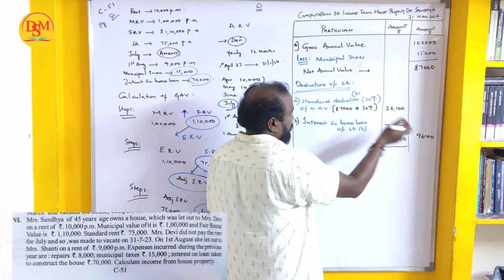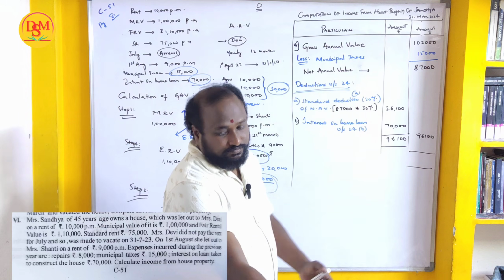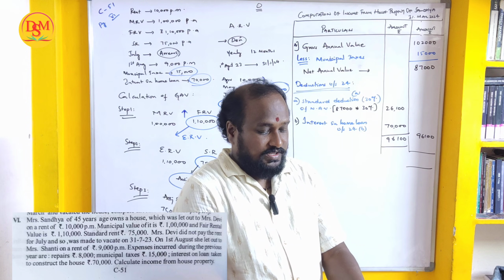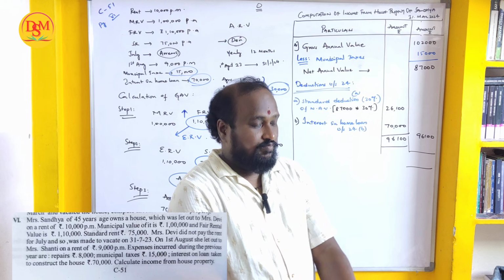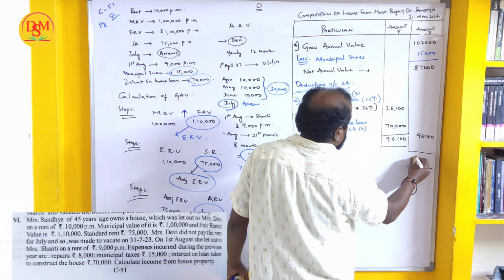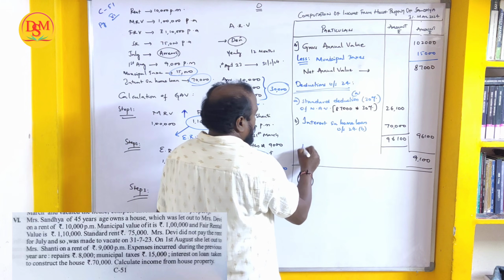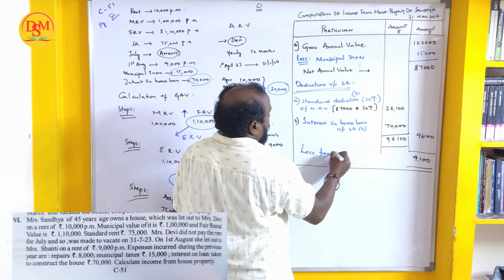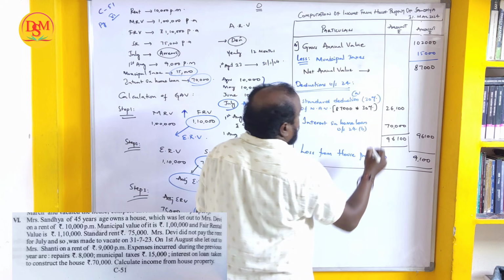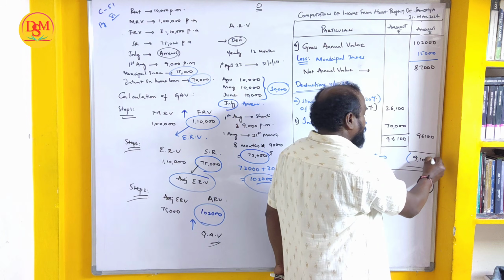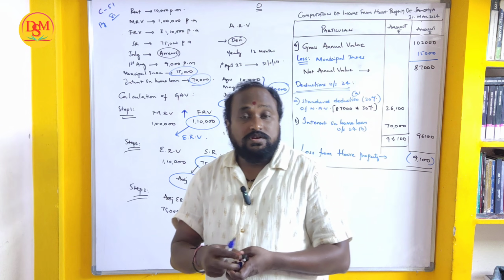Deduct this from 87,000. 87,000 minus 96,100, 9,100 is the loss. So here we write it as loss from house property, 9,100. Whenever there is a loss, you write it in brackets. So in this sum we got a loss.